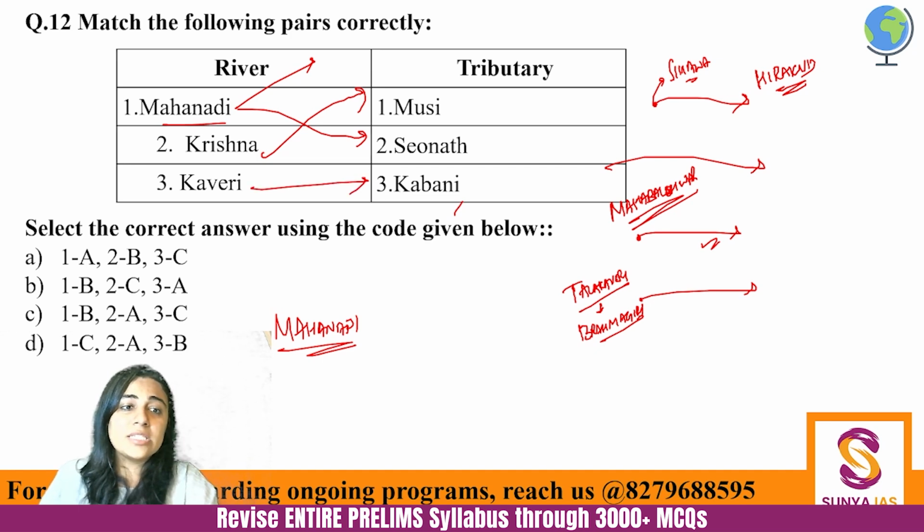So Mahanadi is with Sionath, 1 is B, 2 is C, 2 is A, है ना, and 3 is C. So here C is the answer.